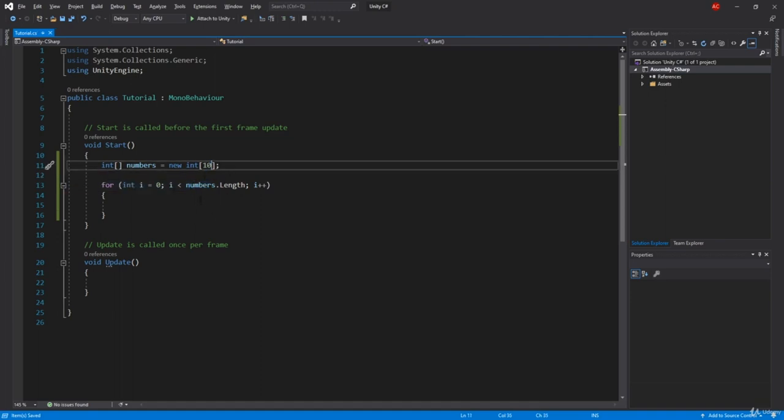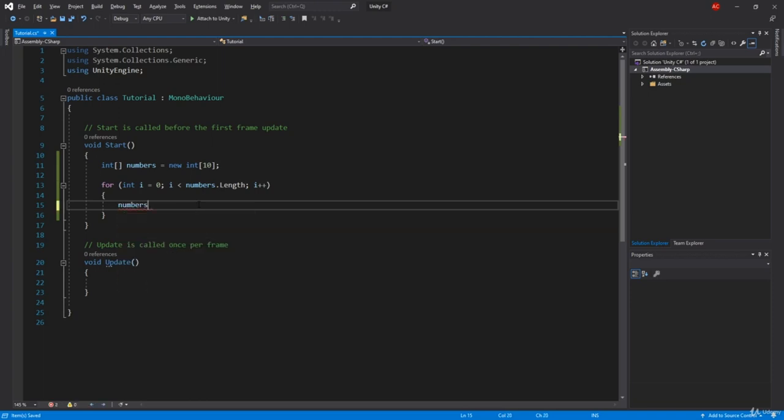So let's say 10, and I can say numbers at index i equals 0. What will this do? This will make every single number 0. But what we can do is increase them by 5, or we can add a random value. So let's add a random value. To add a random value, we're going to say Random.Range, and we're going to give them from 0 to 100. If you see what happens here, it returns a random integer number between minimum and maximum.